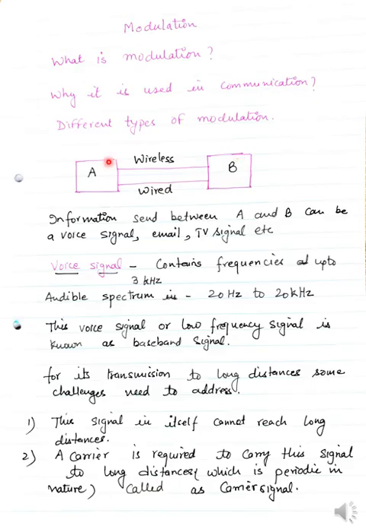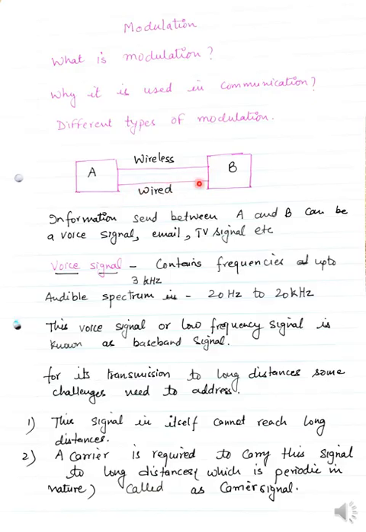So, basically, if you understand it in this way, we are sending something from one user A to user B, and we want to send some information. The information can be sent with the help of a wireless medium, or with the help of a wired medium. When I'm saying wired medium, it can be a coaxial cable which can be used to transmit the information.